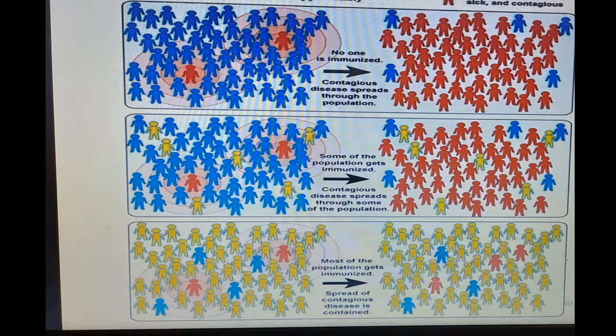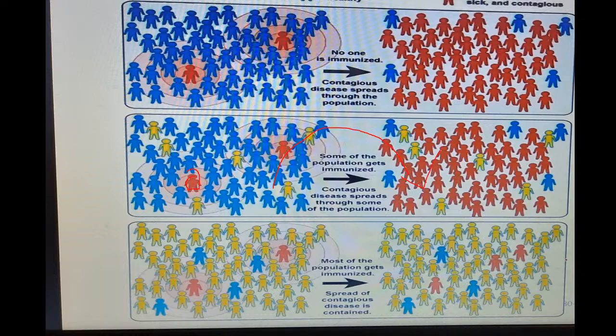And second, the most important thing. If you see this picture, my friends, in this population there are certain people who are not immunized, that is blue color. There are certain people who are immunized, and certain red color people who are sick and contagious.